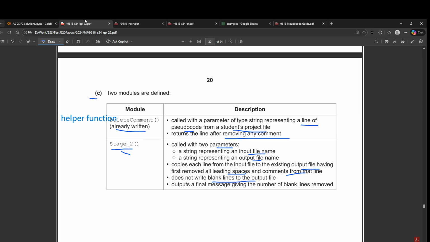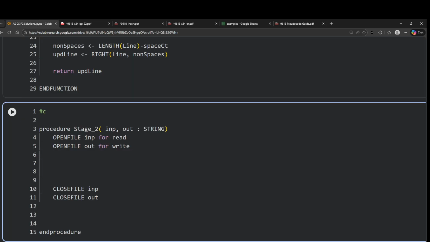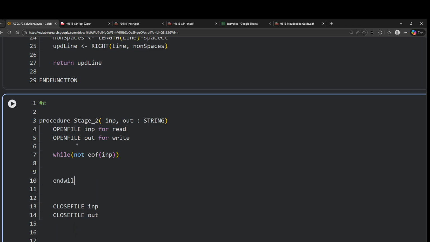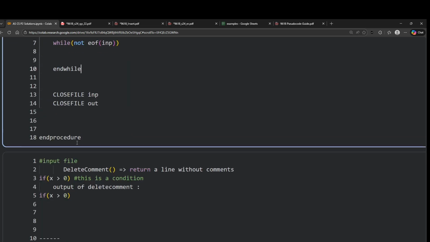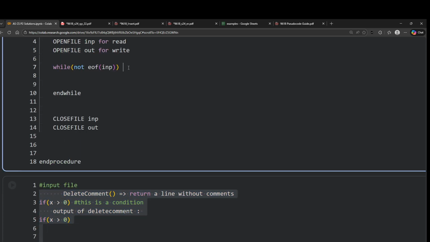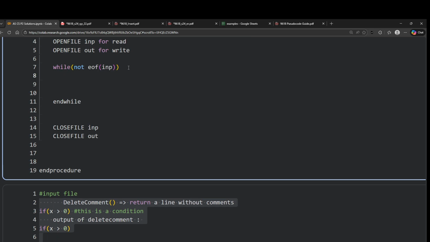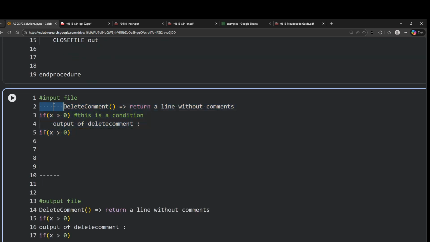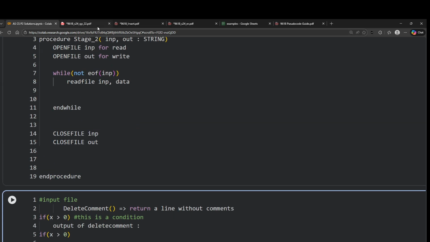Then you have to copy each line. First of all, you have to read all of the lines in the input file. For that, we have to use while not end of file of input, right? So we have to read the whole file, all the lines in the file. Again, you can assume that this is the input file with all these lines one by one, so we're going to read all of them. So I'll write read file and then I'll store it in data. So read file input in data. That means the first line would be this delete comment, then if x is greater than 0, then output of delete comment. If x is greater than 0, then blank line, blank line, blank line. It will read all of these one by one.